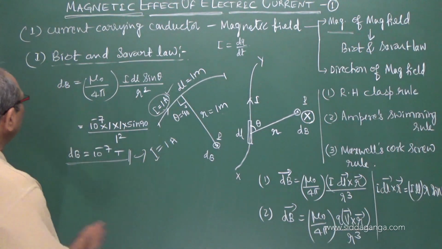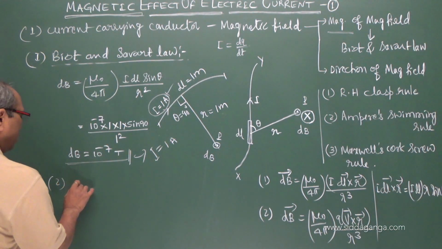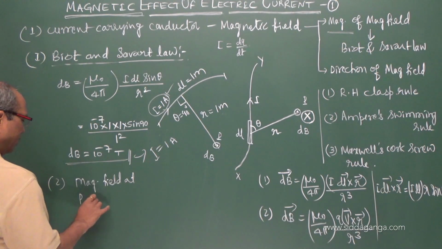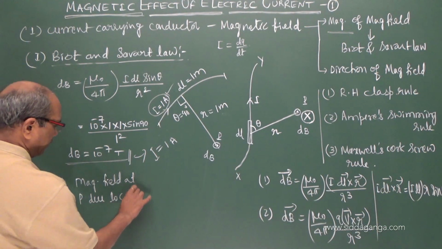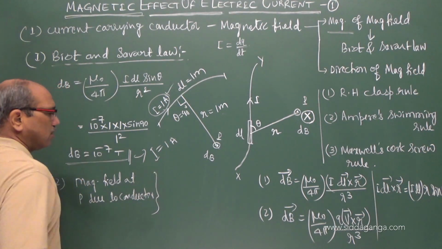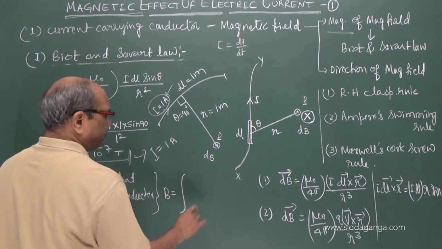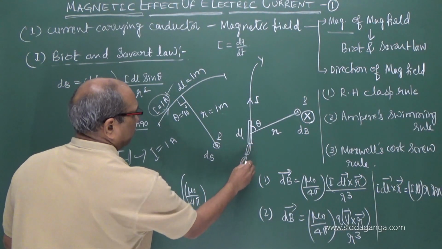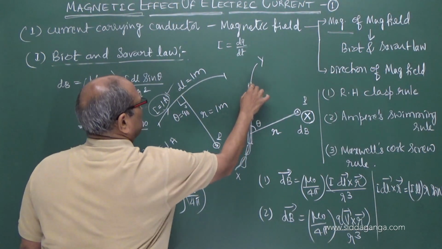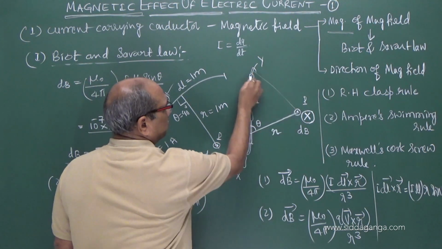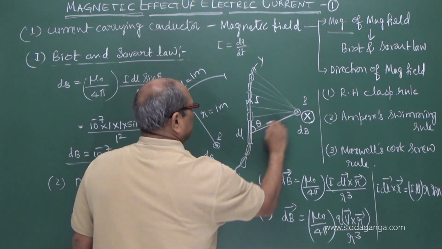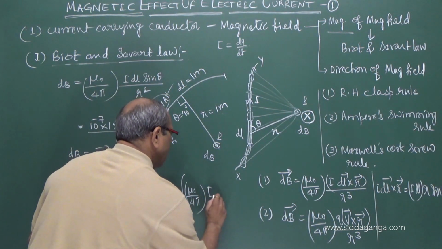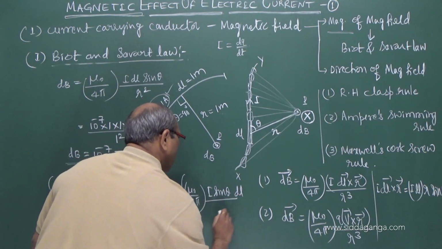And further I give you another one for the conductor, the magnetic field at P due to the conductor entirely, if you want. B is equal to the integration of mu naught upon 4 pi, because all this we can integrate. So all the elements if I take together, every element is producing a magnetic field of its own. The vector sum of all is the magnetic field about a point. That may be obtained using I sin theta into dl by r square.